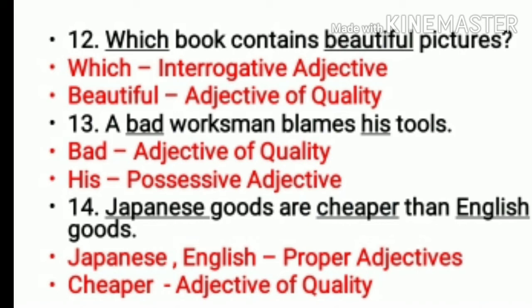Your 13th sentence, a bad workman blames his tools. So workman and tools, both are nouns. What kind of a workman? Bad workman. So that will be adjective of quality. And his, it is showing the possession of that workman's tools. So that will be a possessive adjective. 14. Japanese goods are cheaper than English goods. So Japanese and English, they both are proper adjectives. And cheaper is what kind of goods? Cheaper goods, adjective of quality.